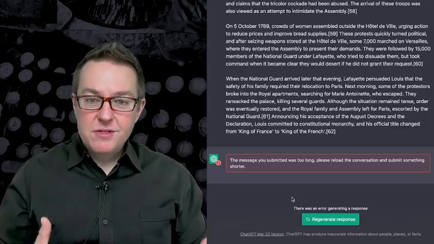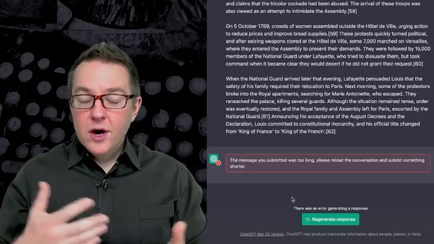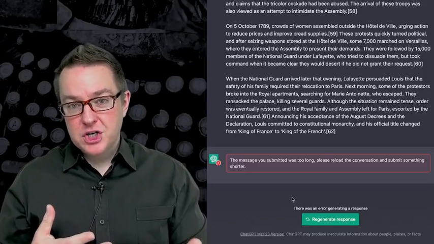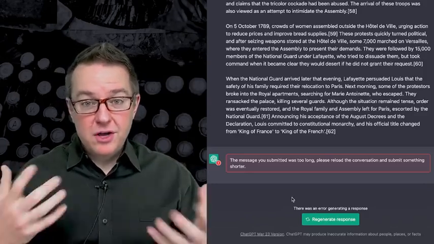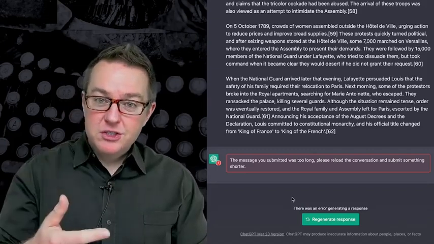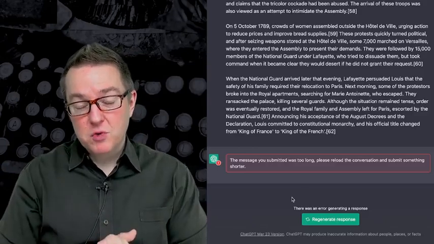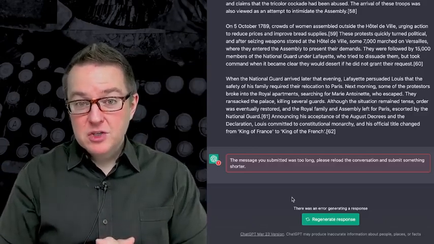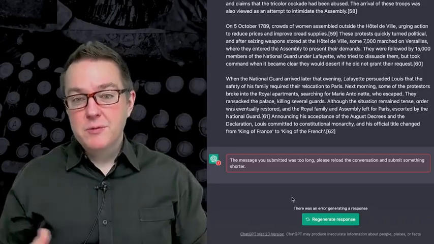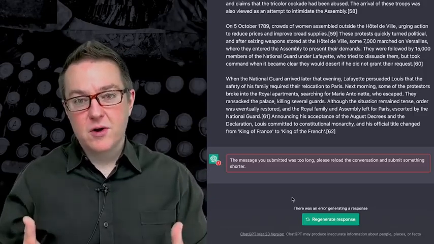Now, if we go back and think about some of the things we talked about, some of the dimensions of prompt, one of the ways that we can use a prompt is to introduce new information that ChatGPT or another large language model wasn't trained on. So if we want to introduce new information to it, we have to be aware that there's a limit to the amount of information we're going to be able to give to it at once. So we may have all kinds of new information that we'd like to give to ChatGPT, but we can't just dump it all in at once and then say, now start reasoning on this. That's not the way it works.